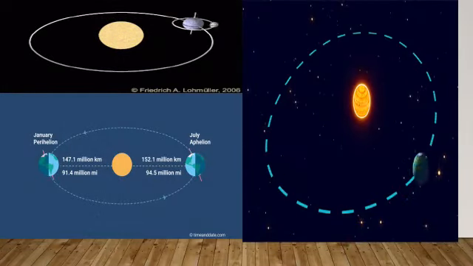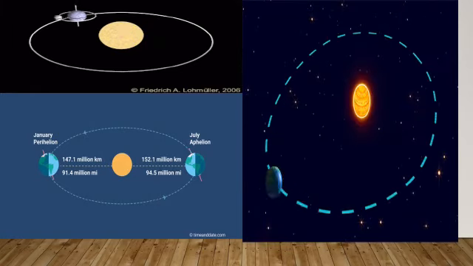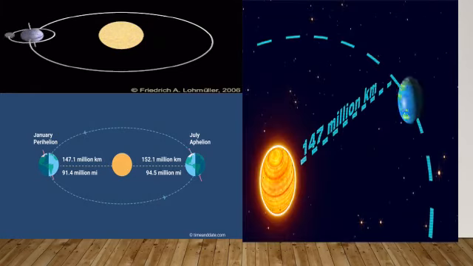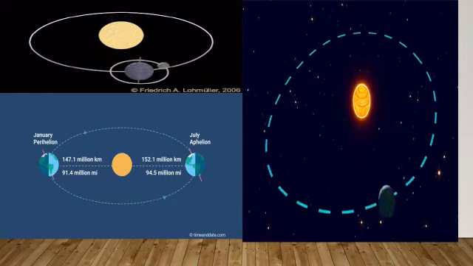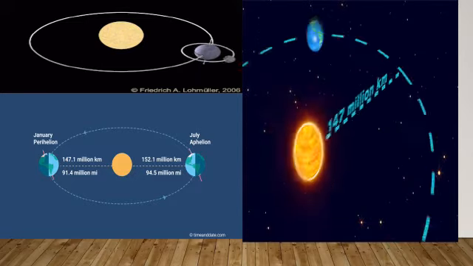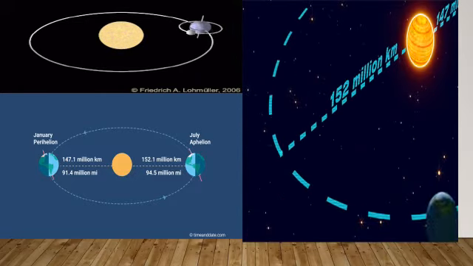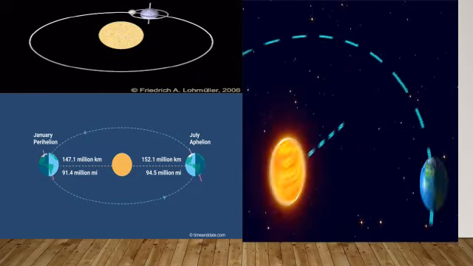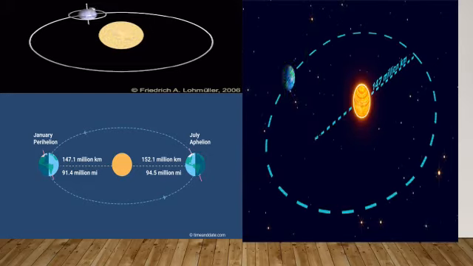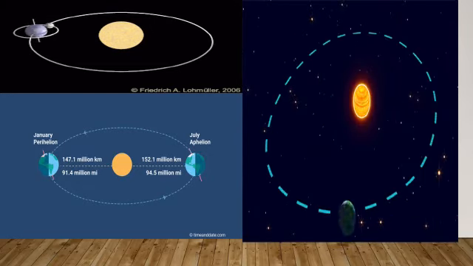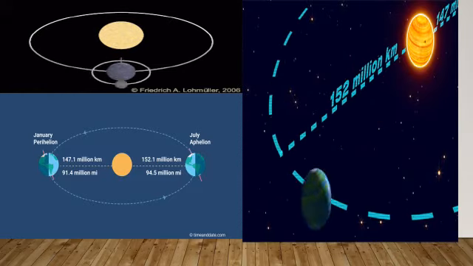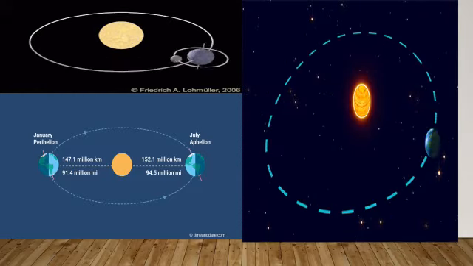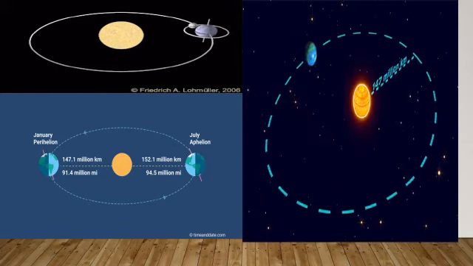When the earth is nearest to the sun, it is said to be at perihelion. The distance is about 147 million kilometers and it may occur on 3rd January. When the earth is furthest from the sun, it is said to be at aphelion. The distance is about 152 million kilometers and it may occur on 4th July.